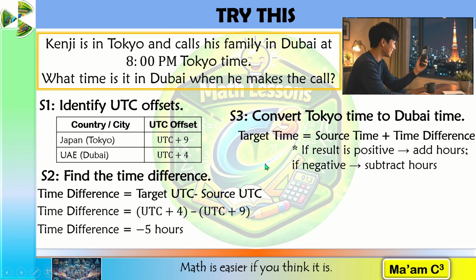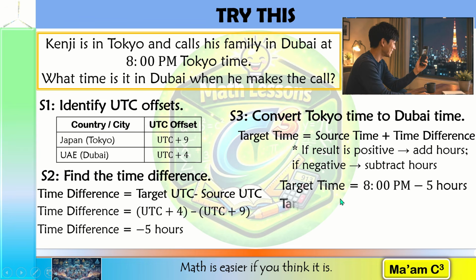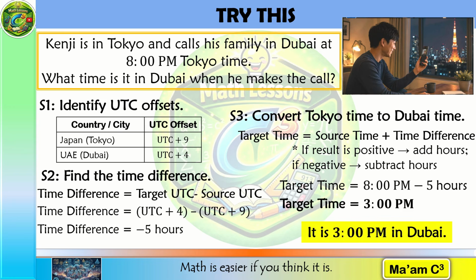Our source time, the given here, is 8 p.m. The time difference is negative 5, so we're going to subtract 5 hours from 8 p.m. And that is 3 o'clock p.m. So when Kenji calls at 8 o'clock p.m. in Tokyo, it is 3 o'clock p.m. in Dubai. Remember, a negative time difference means that we subtract.